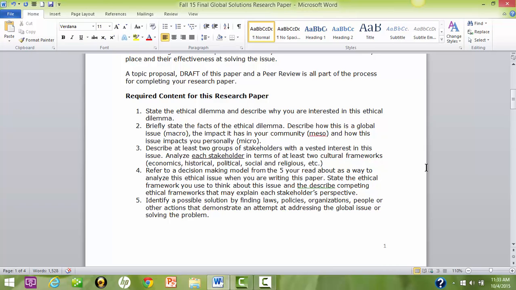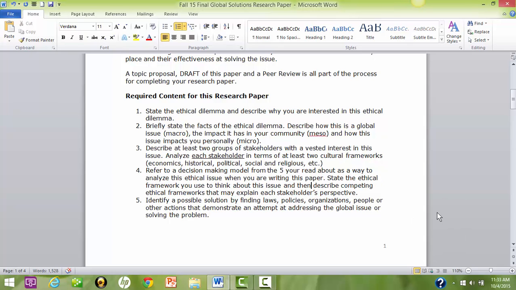3. Describe at least 2 groups of stakeholders with vested interest in this issue. Analyze each stakeholder in terms of at least 2 cultural frameworks. These may include economics, historical, political, social, and religious, etc. 4. Refer to a decision-making model from the 5 you read about as a way to analyze this ethical issue when you are writing this paper. 5. State the ethical framework you use to think about this issue, and then describe competing ethical frameworks that may explain each stakeholder's perspective.